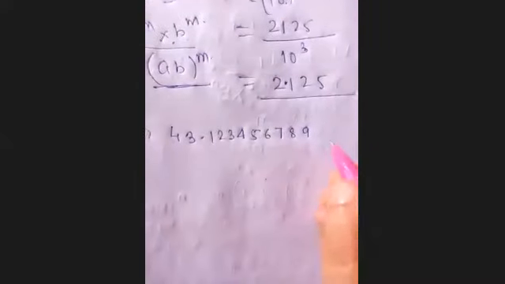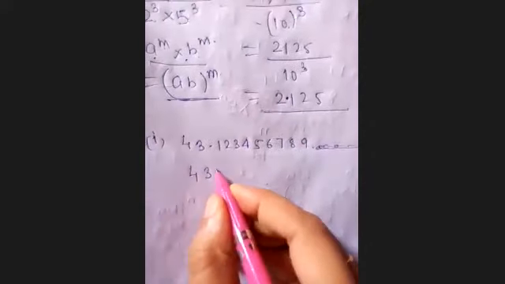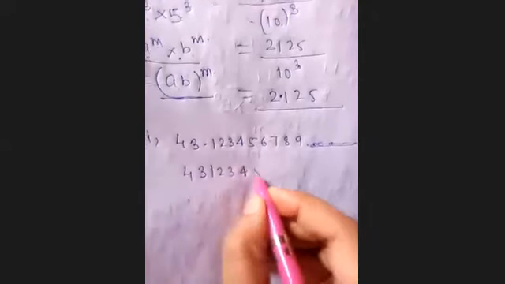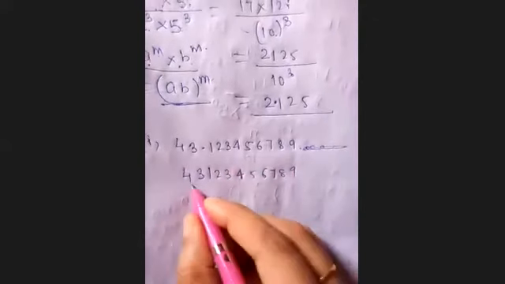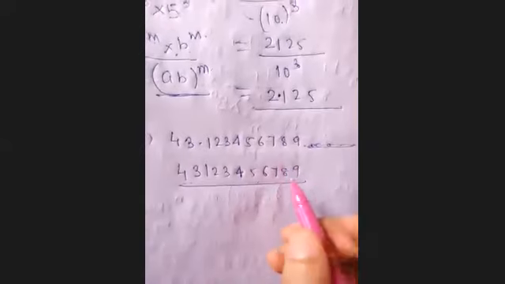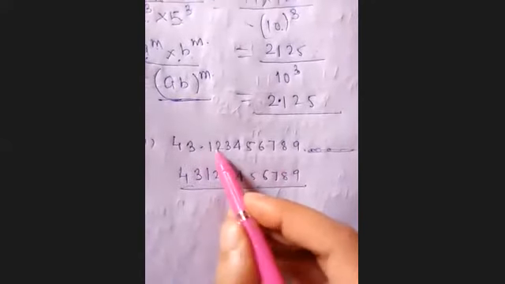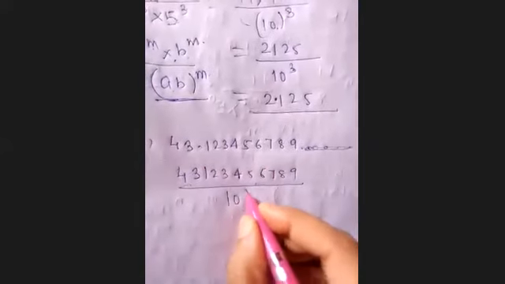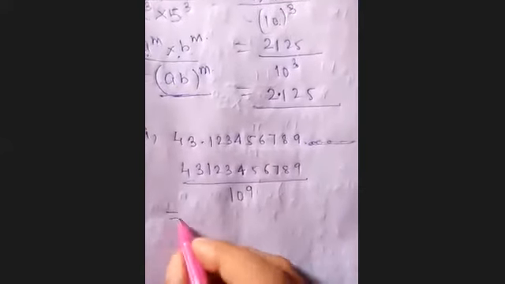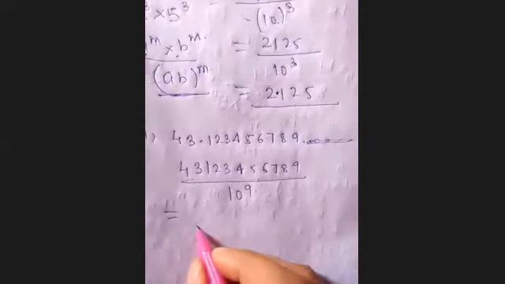So obviously this is not non-terminating; it is a terminating decimal expansion. So you can write 43123456789 upon, but this question is not from the examination point of view, so this is not very important. But still I am telling you, after the decimal there are 9 digits, so you can write 10 power 9. You have to find the prime factors of this 10 power 9, so you can write 10 as 2 into 5.